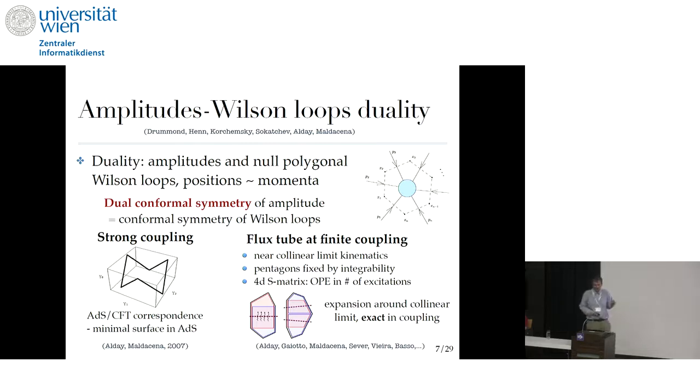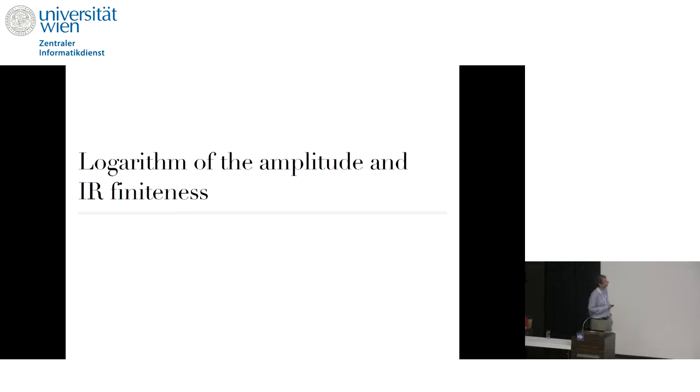In this talk, we will have another type of expansion, which is complementary to both of them, which will be exact both in kinematics and in the coupling constant, but will expand in some other direction.